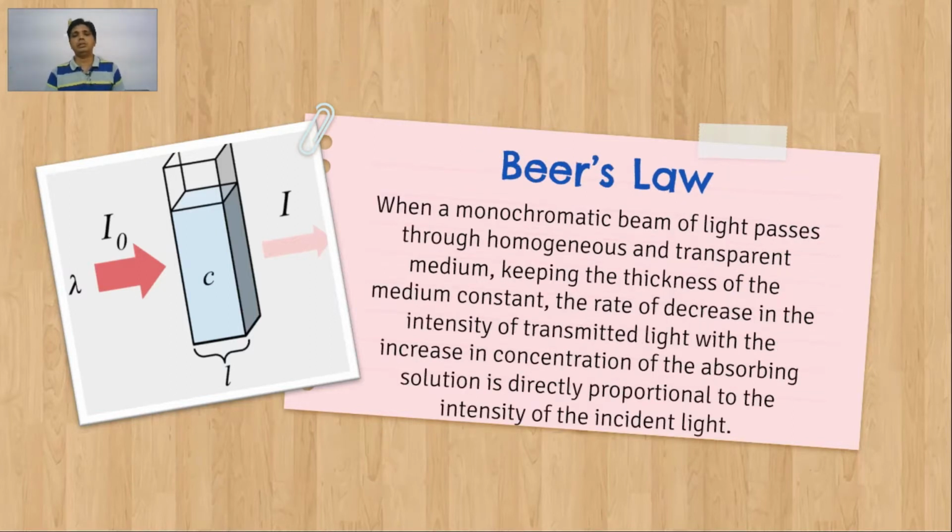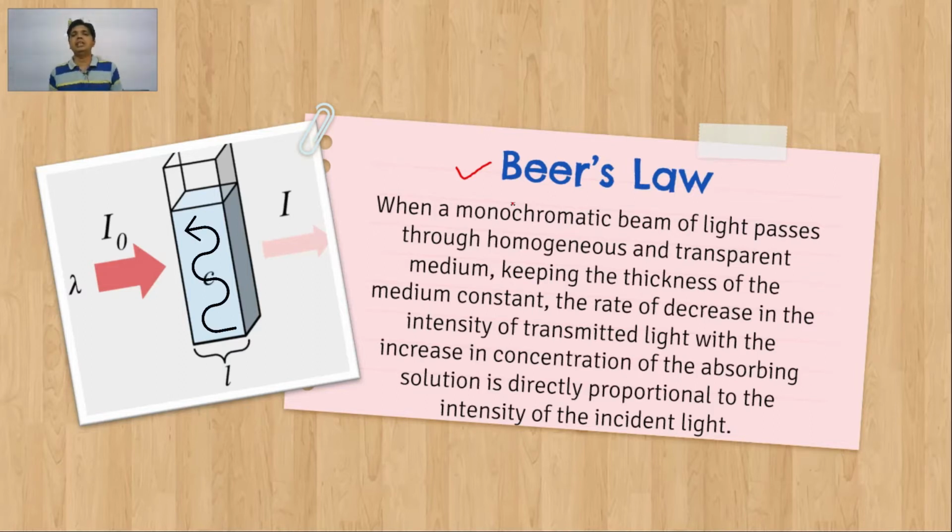A similar law was given by Beer, which says that when a beam of monochromatic light passes through a homogeneous and transparent medium, while keeping the thickness of the absorbing solution or absorbing medium constant, there is a decrease in intensity of light with increase in concentration.